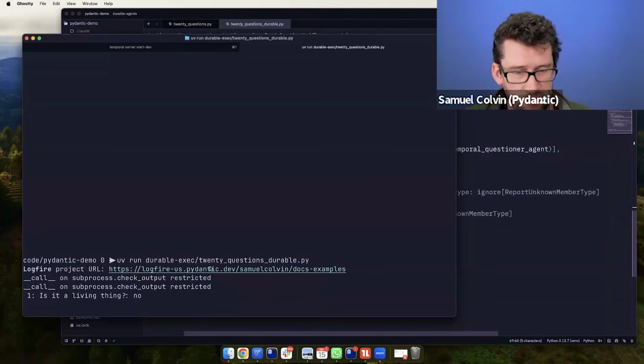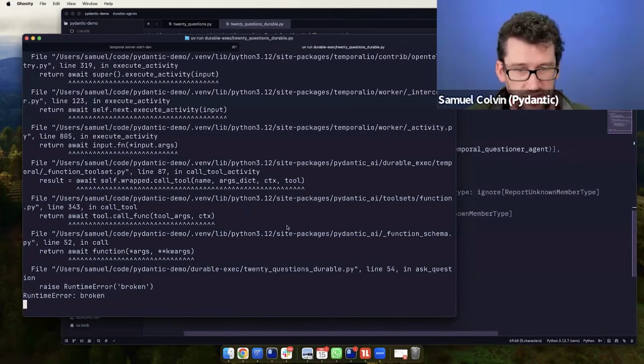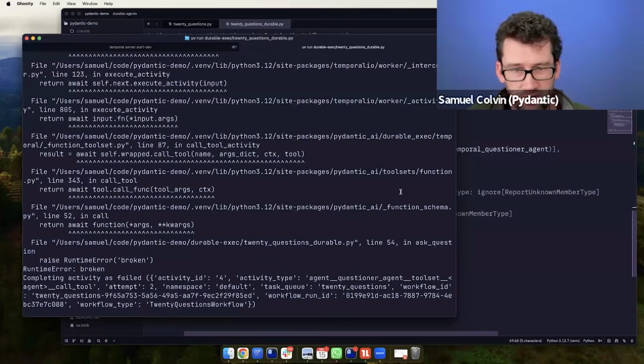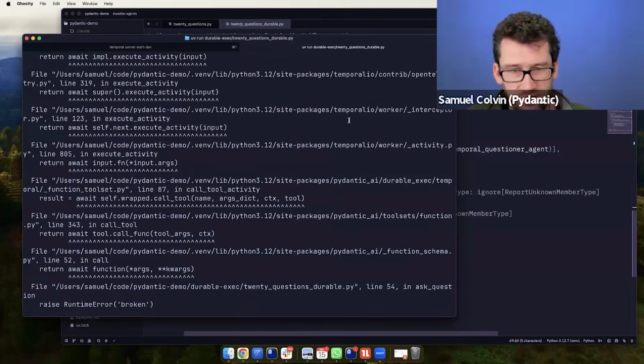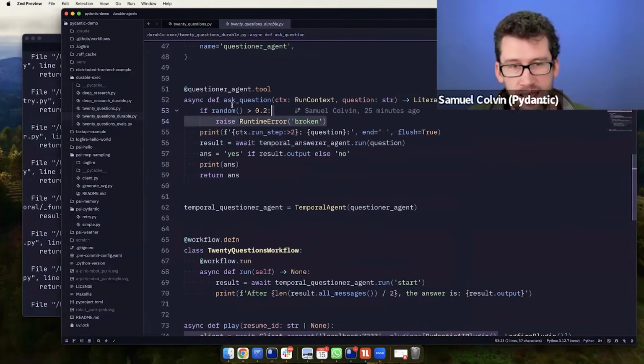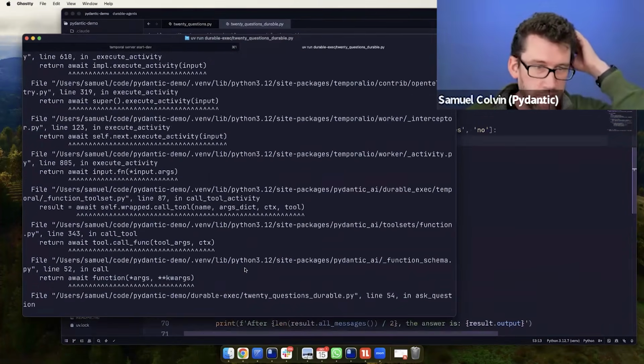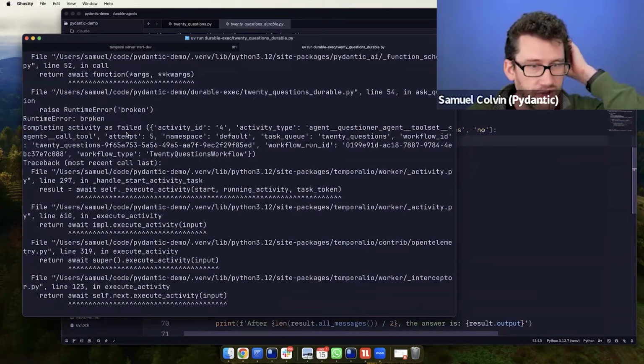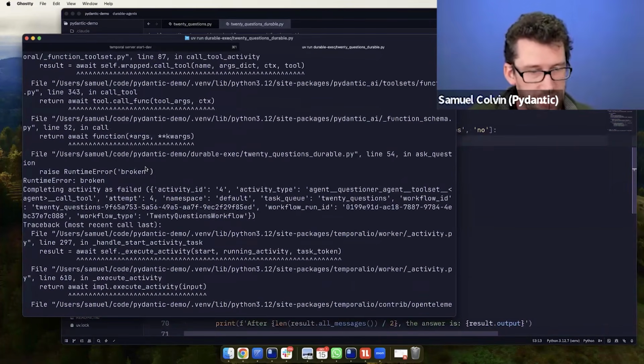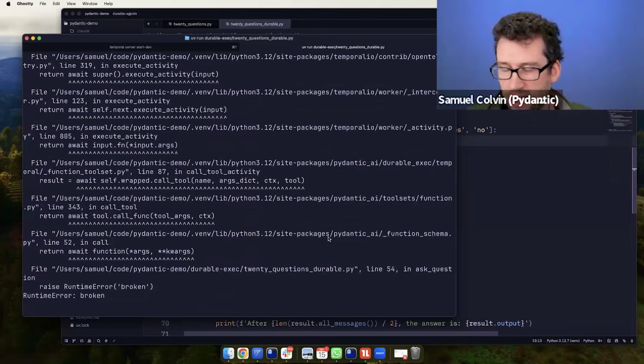You'll see it running. The only couple of things to note, there's a couple of log messages. And we immediately have this exception broken. And that was because, to simulate some system that's unreliable inside the tool, I added that 20% of the time it's going to break. What you will see is that Temporal has immediately taken care of continuing after that. So even though this broke, it will continue to run. And I may have set 20% to be too high because it's now failing all the time, but it's actually going to continue and deal with those runtime errors and just continue to operate absolutely fine.